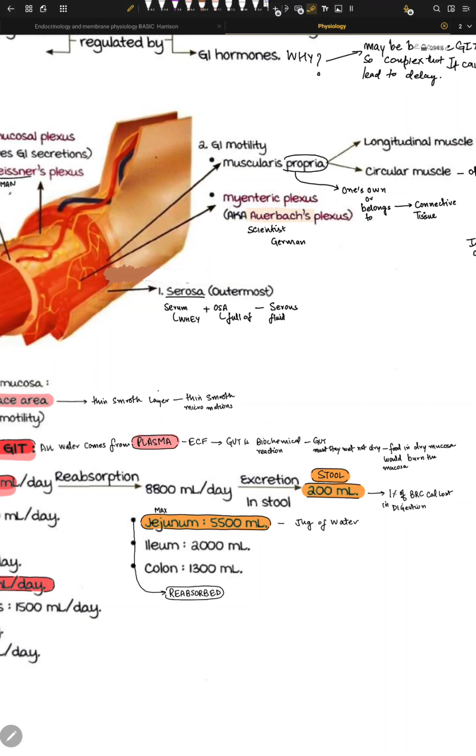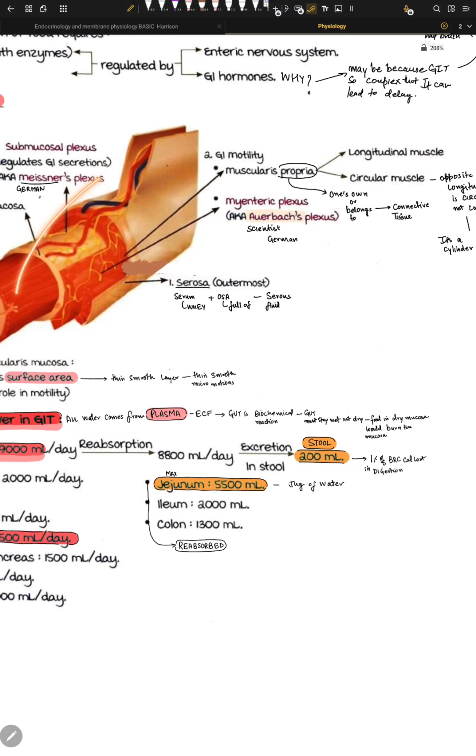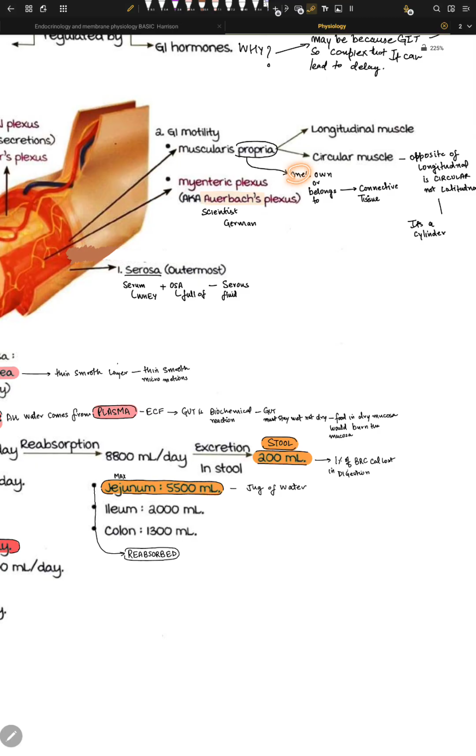GI motility means the movements done by the whole GI tract, starting from your buccal cavity, that is the mouth, ending at the rectum, the poop center. Everything has motility, right? GI motility is done via something called the muscularis propria. What's the meaning of the word propria? It means one's own, or belongs to. Whenever we see the word propria, it means connective tissue.